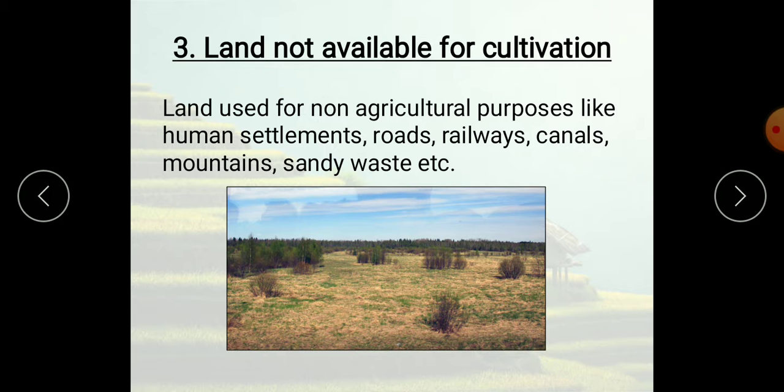growing a wide variety of crops, many crops they'll grow, mixed crops or the same crops in a large quantity, along with other agricultural activities. Activities means what? Not only growing on the land, what will they do on the other side? Cattle rearing. That means they'll keep a cow, or buffalo, or sheep, or goat, or pig. That is called cattle rearing. That also they'll do side by side. Don't think that only they'll grow the crops.